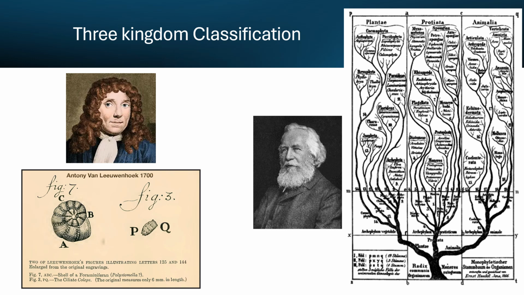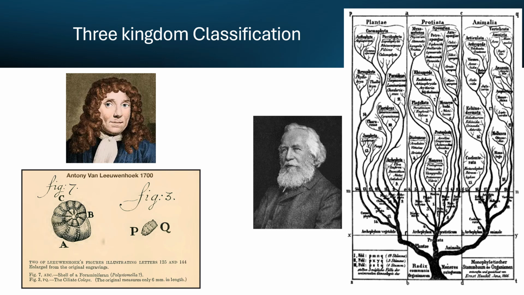The next one is the three kingdom classification. This three kingdom classification was proposed by two people. One was John Hogg, whose photo is not present on the slide, and the other one was Ernst Haeckel, whose photo is on the right, the black and white photo.